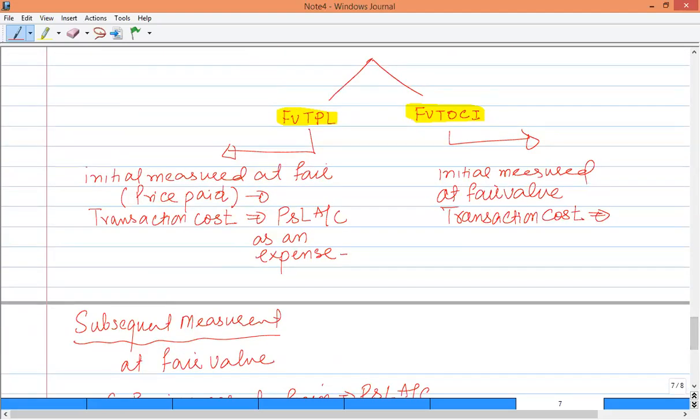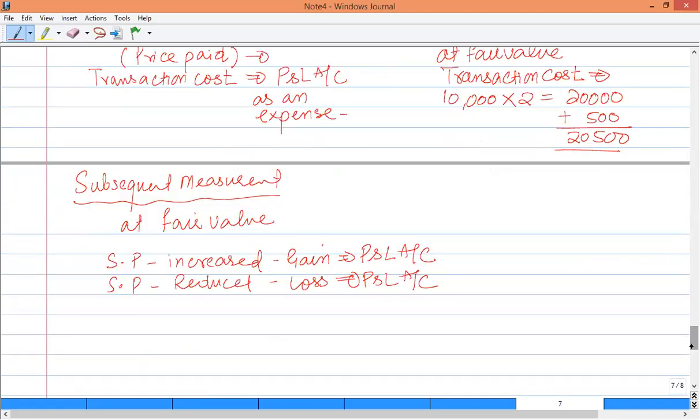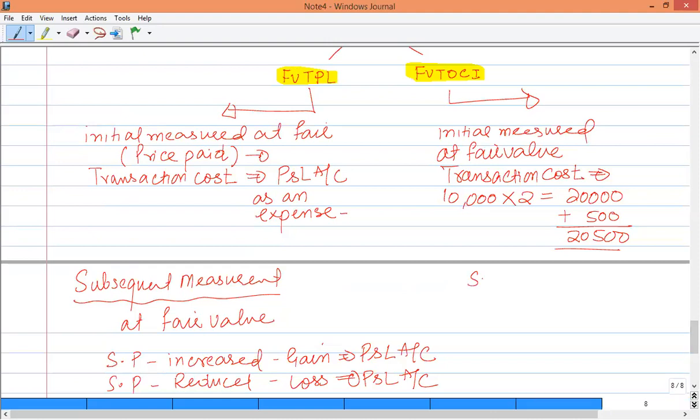For example, if you purchase 10,000 ordinary shares at a rate of 2, then the fair value is 20,000. And if we have paid 500 transaction cost, then it's 20,500. And that is the amount that is to be capitalized. But subsequently, when we report it in the balance sheet, subsequent measurement is based on fair value.